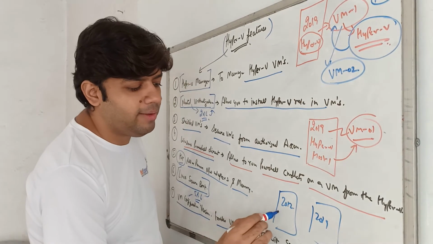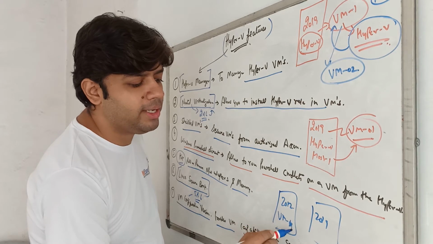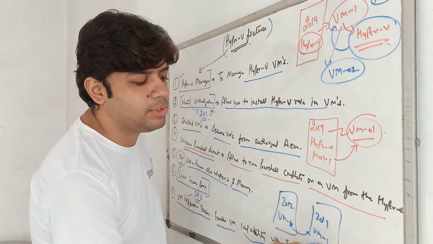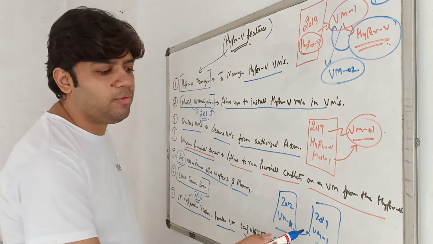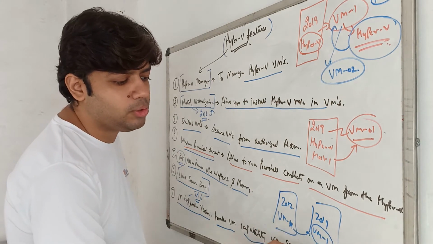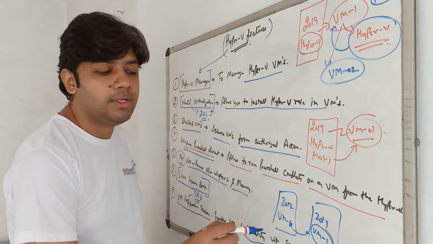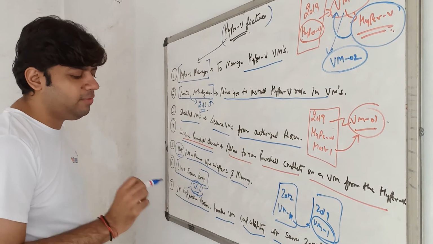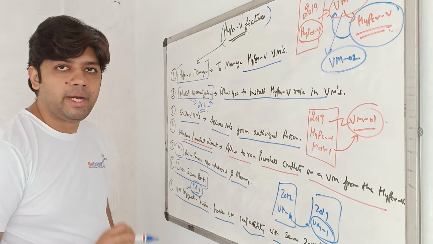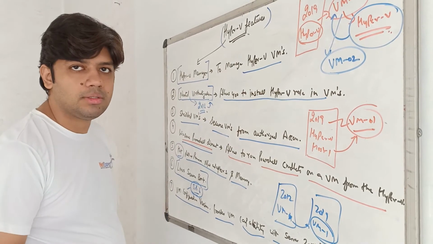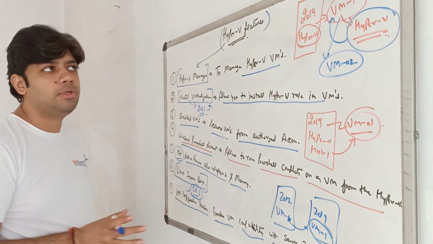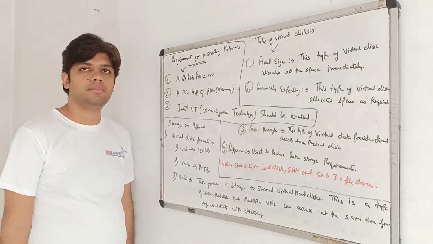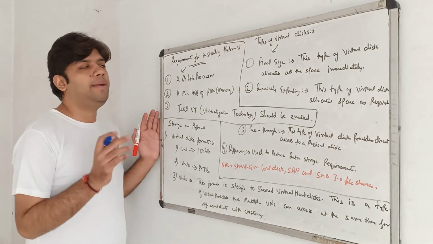Imagine, okay. Now I have a VM1 over there. Now I need to migrate this VM to this Hyper-V host. What happens in that case? If you want this VM to also be compatible with 2012, you need to change the configuration version number also. By default we have 5. We need to go to 6 in that case. So these are the features with Hyper-V. We've talked about the Hyper-V features.